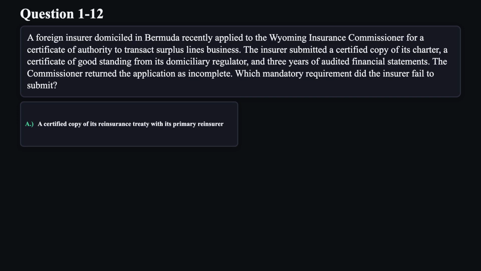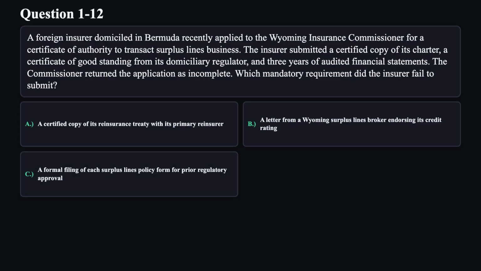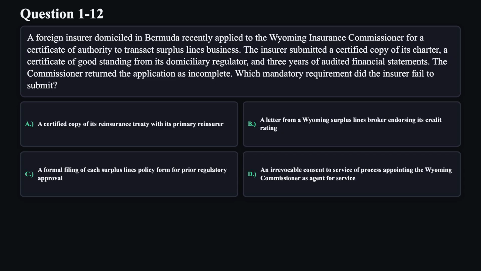A. A certified copy of its reinsurance treaty with its primary reinsurer. B. A letter from a Wyoming surplus lines broker endorsing its credit rating. C. A formal filing of each surplus lines policy form for prior regulatory approval. D. An irrevocable consent to service of process appointing the Wyoming Commissioner as agent for service.